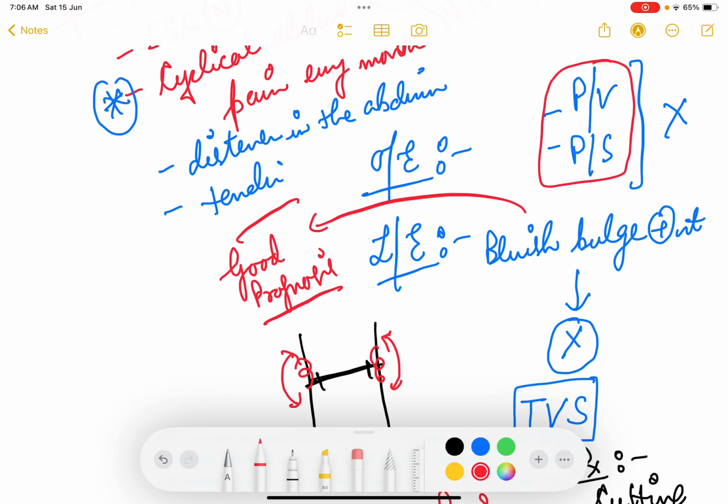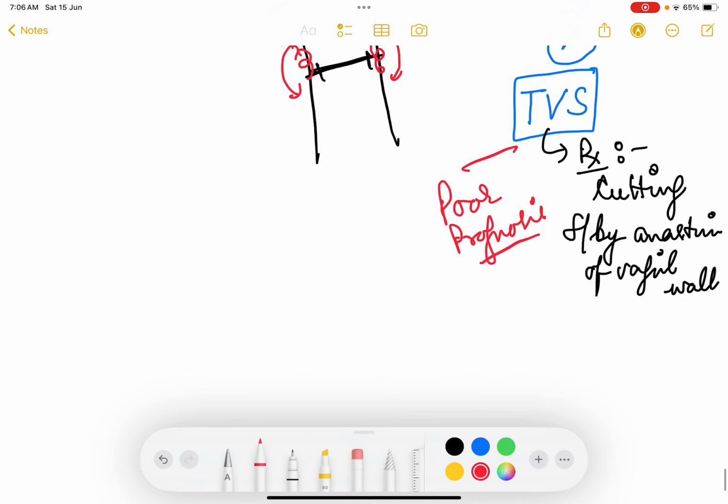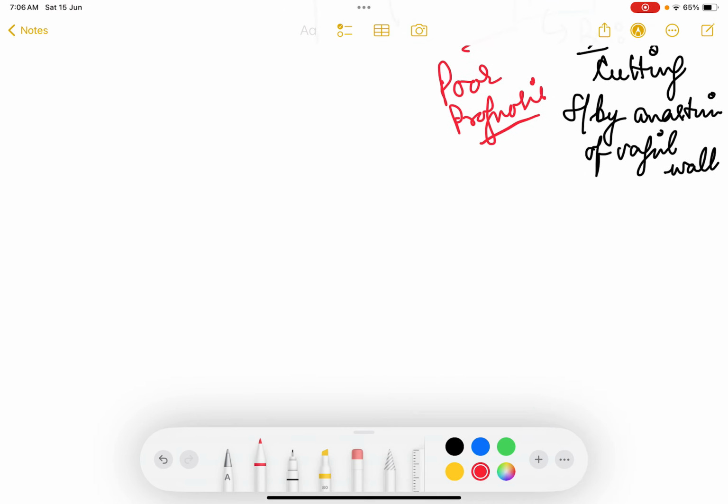Since PV and PS are not done, you can do a per-rectal examination if you try to just palpate how much is the distension present, how much of bleeding has been there, whether the uterus is distended or not. You can do in per-rectal examination, but never do per-vaginal examination. Okay, so this is cryptomenorrhea. Now coming to major causes of primary amenorrhea.